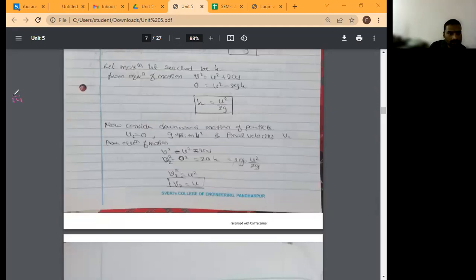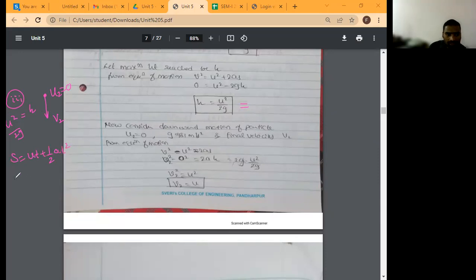For the third case, the particle is moving downward. So now U2 is equal to 0. This is V2, final velocity. This is H. Correct? So H is what you found out: U square by 2G. By S is equal to UT plus half AT square.